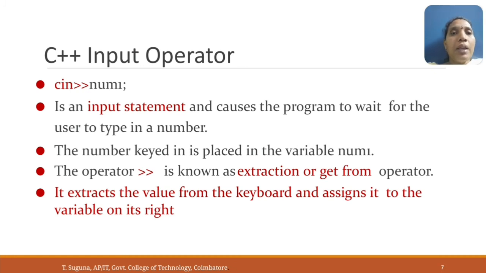The operator >>, that is the input operator, is also called the extraction or get from operator, because it extracts the data from the user and gets it into the object cin. It extracts the value from the keyboard and assigns it to the variable on its right.